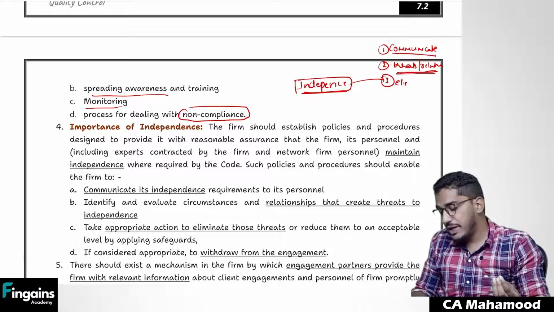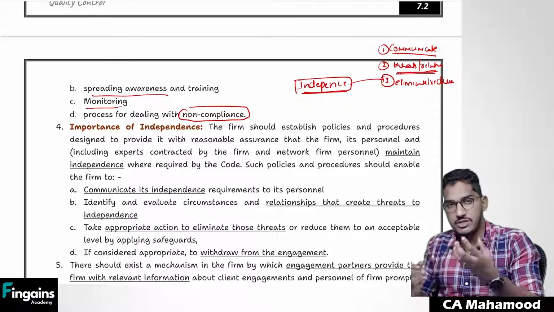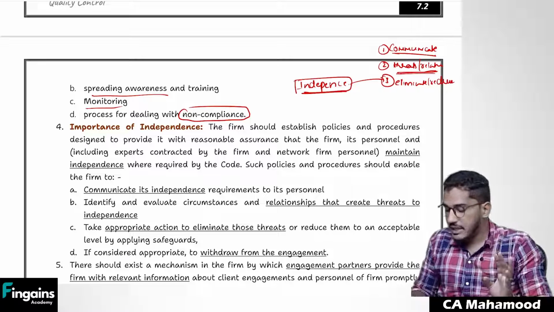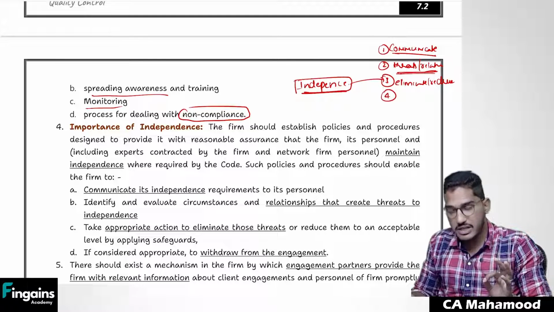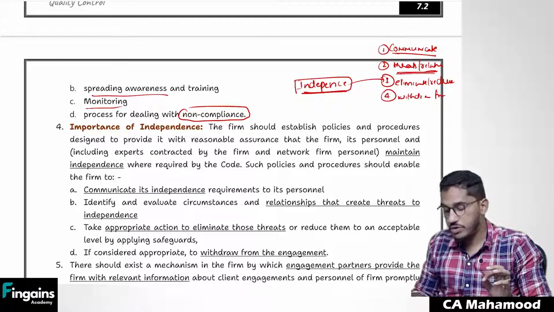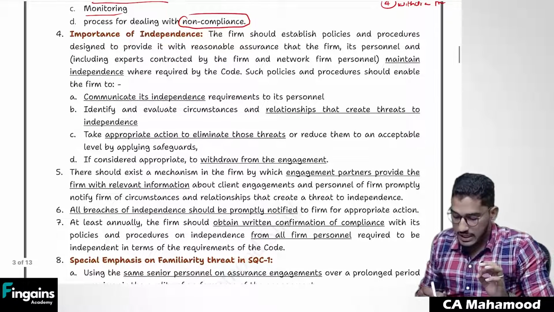Number 3, try to eliminate those threats or try to reduce those threats by appropriate safeguards. Try to take some actions. Think how you can reduce that threat, how you can eliminate that threat. In case you find that threat elimination or reduction is not possible, then you have to withdraw from the engagement also. What you should do? Then you should withdraw from the engagement also. So this is what you are required to do regarding independence.